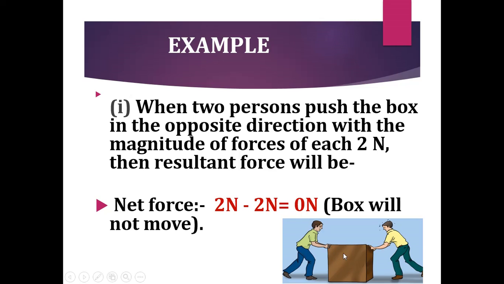So the force applied by the two persons is the same. In the opposite direction, each of them is applying the same force, so the box will not move. It will remain in the particular place itself, because both of them are applying the same force. So the box will not move.